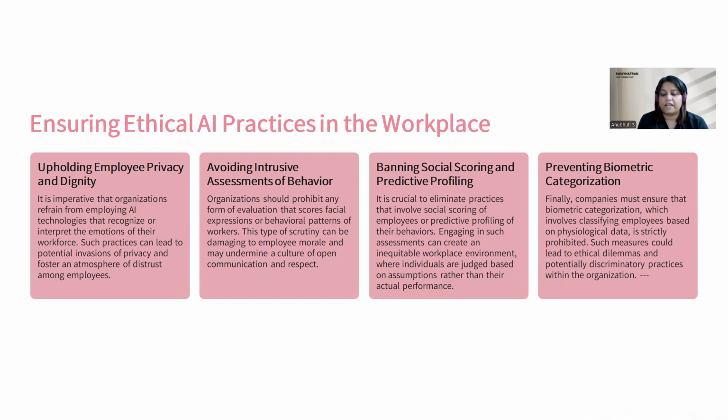Preventing biometric categorization. Finally, companies must ensure that biometric categorization, which involves classifying employees based on physiological data, is strictly prohibited. Such measures could lead to ethical dilemmas and potential discriminatory practices within organizations.